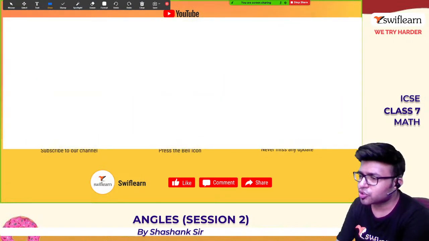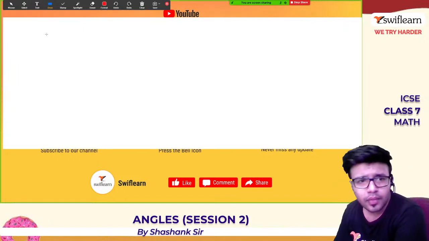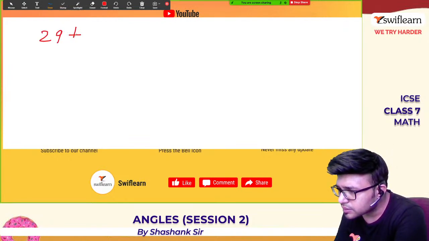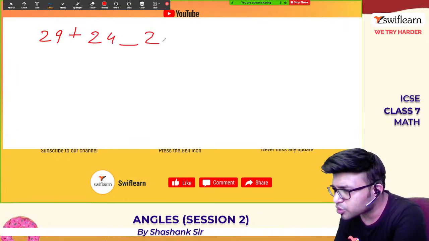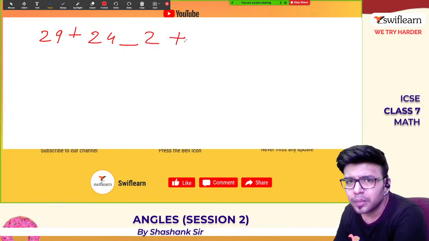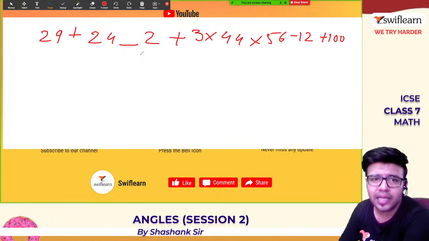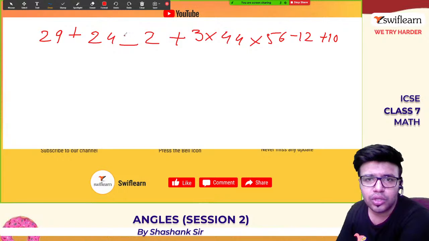So others, can you solve the problem which one of the students has given in the chat? 29 plus. Ishani, what is this? I am not getting 2 underscore 24 underscore 2. Is it minus? Please rephrase your question again and check whether I have written it right. Ishani, I am not understanding what this is. Is it minus? So that is minus. Okay, chalo, this is minus.